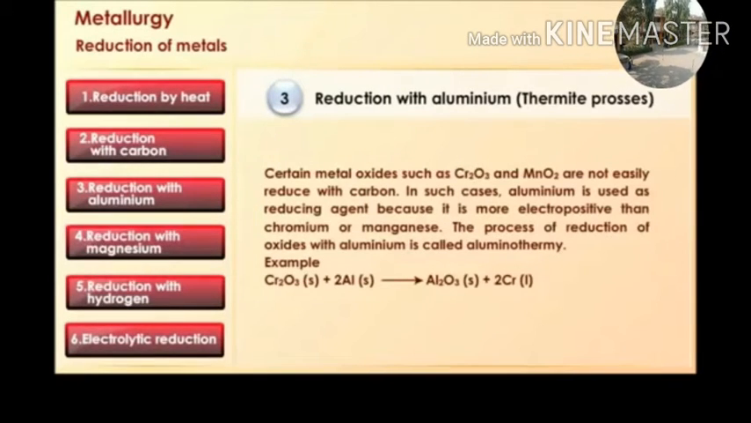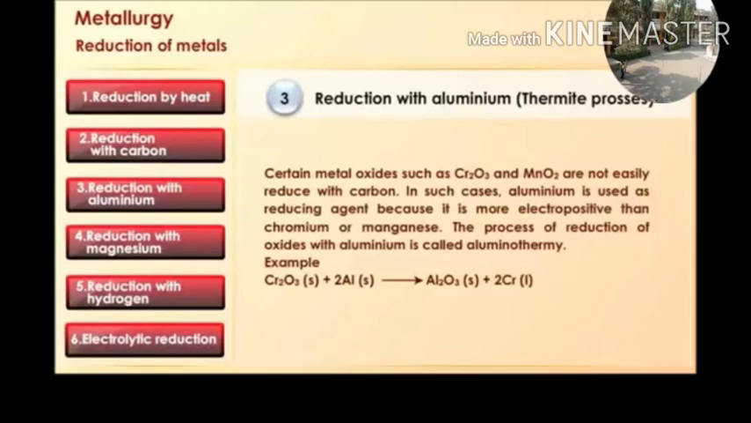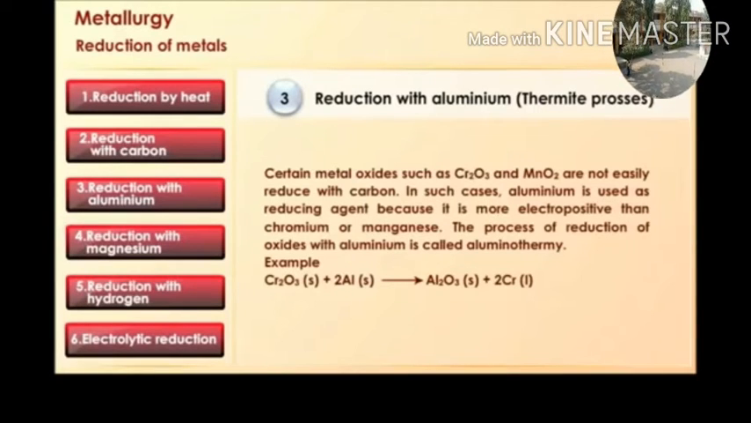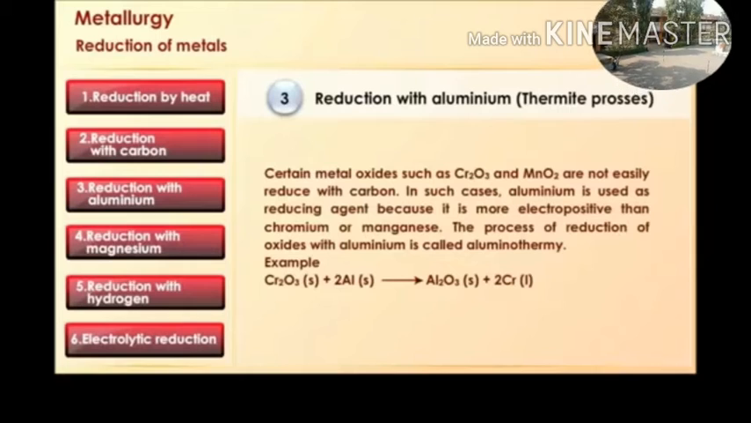Reduction with aluminium, thermite process. Certain metal oxides such as chromium oxide and manganese oxide are not easily reduced with carbon. In such cases, aluminium is used as the reducing agent because it is more electropositive than chromium and manganese. The process of reduction of oxides with aluminium is called aluminothermy. Example: chromium oxide solid plus 2 atoms of aluminium react with one another to form Al2O3, alumina solid, plus 2 atoms of chromium.